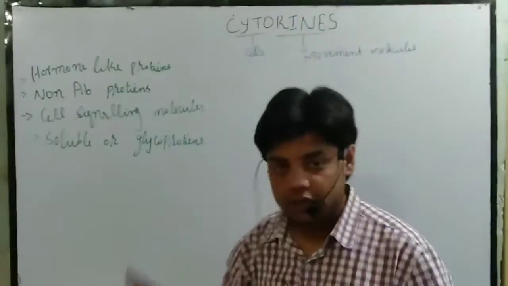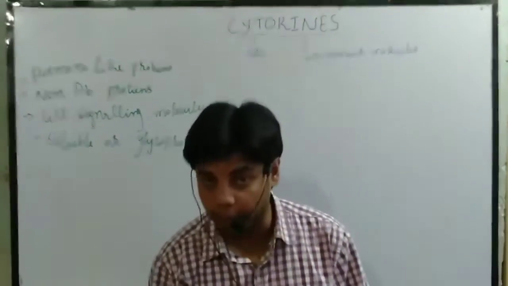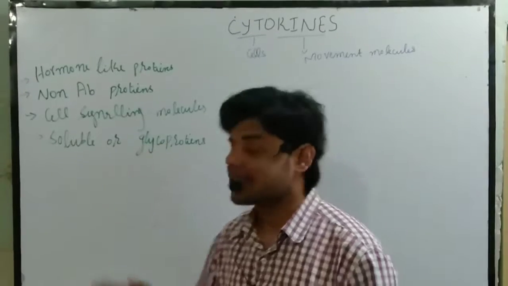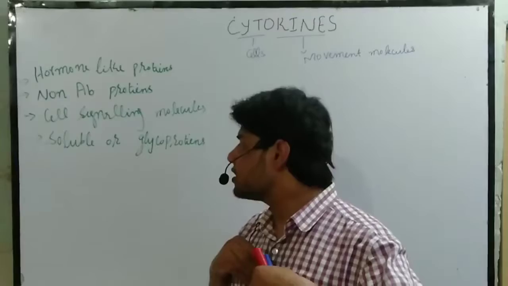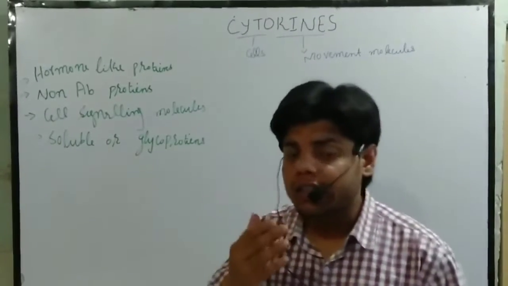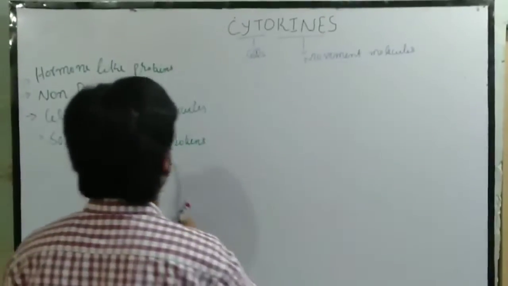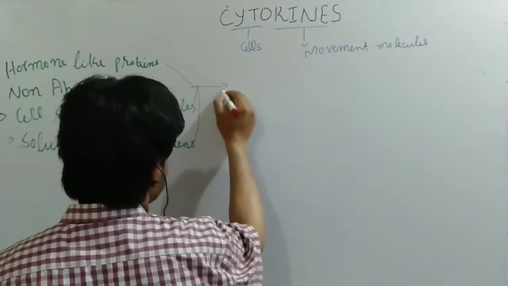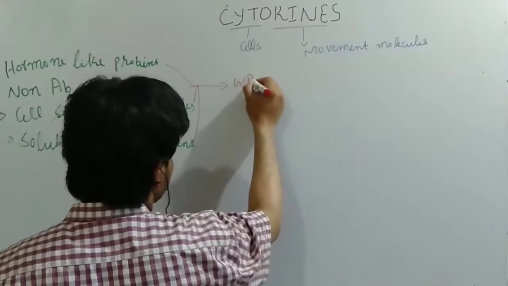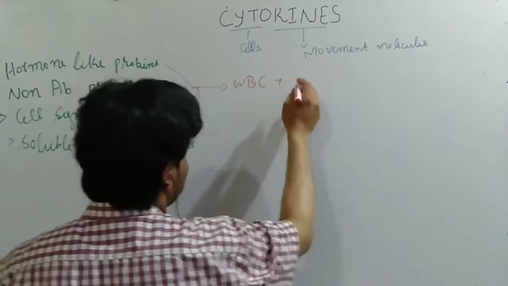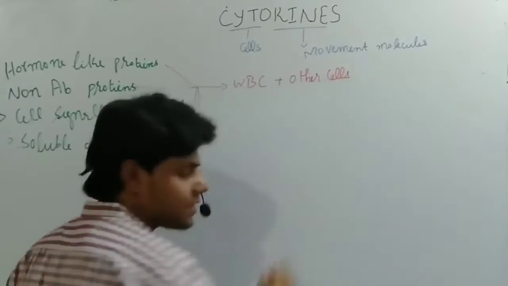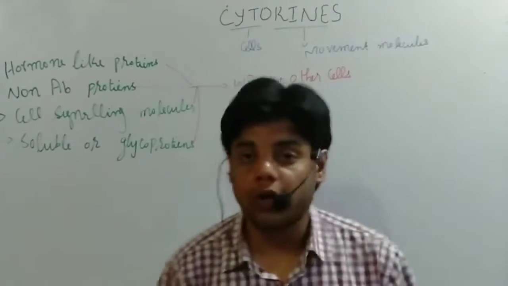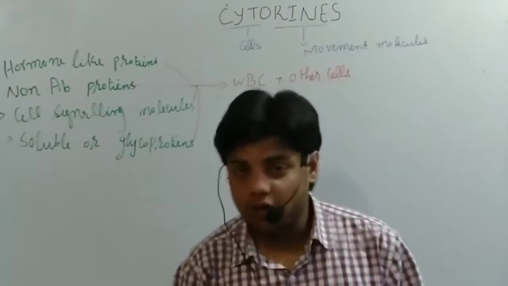Okay, let me explain. These are hormone-like proteins, or sometimes non-antibody proteins, or cell signaling molecules, or glycoproteins or soluble proteins, which are usually secreted from the WBC. These are actually secreted from the WBC and other cells. We'll be discussing that inshallah in the next video lecture. Okay, now what is the action of the cytokines?